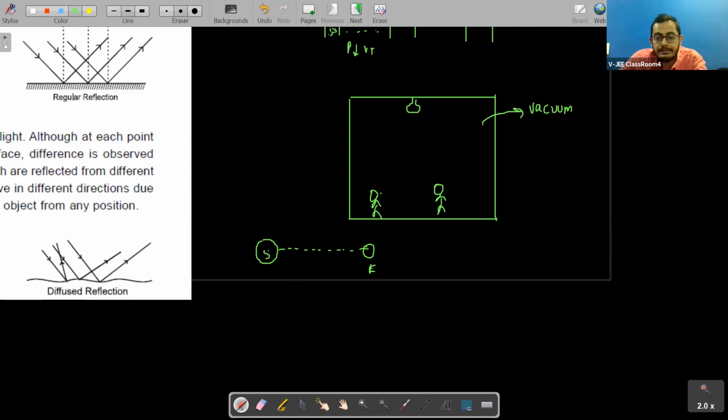So if we are saying that from the Sun to Earth the light is traveling, the light is propagating through vacuum, how is this possible? If we are saying that light is of wave nature, and we are saying that again light is traveling from the Sun to Earth in vacuum, can a wave travel in vacuum? Then we said that okay, light is an electromagnetic wave. What is light, students? Light is an electromagnetic wave which also travels in vacuum. How? It travels in vacuum with the help of electric and magnetic field.